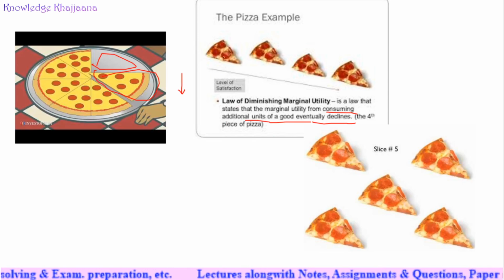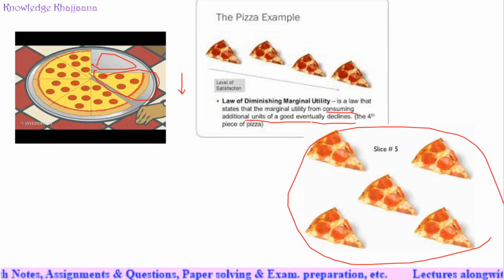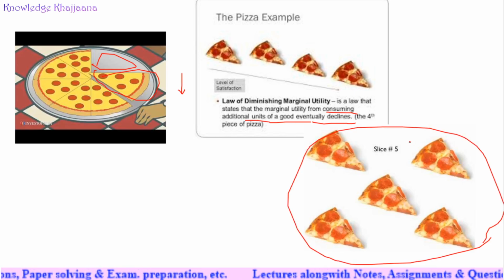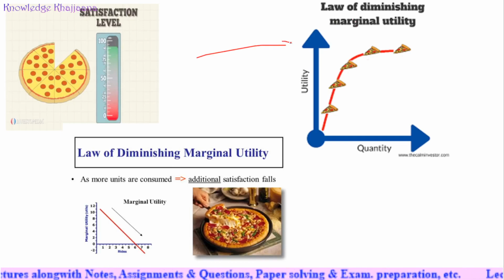After having the fourth pizza, if she reaches 100% satisfaction, then with the consumption of the fifth pizza she reaches the point of satiety. That is the level of satisfaction. The satisfaction level is achieved by having the fifth pizza, 100% satisfaction. This is the law of marginal utility.